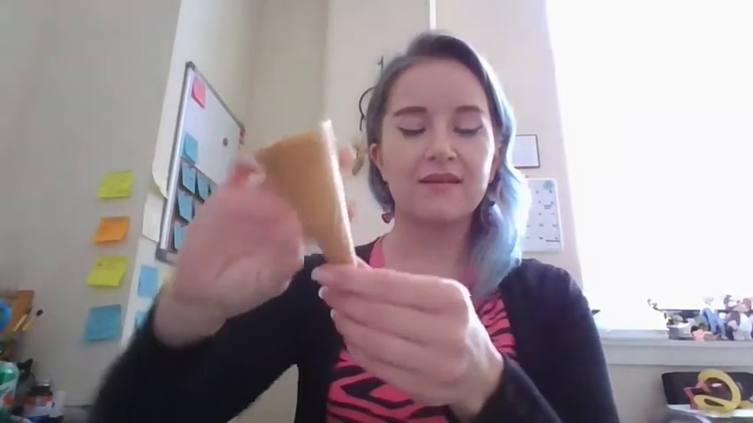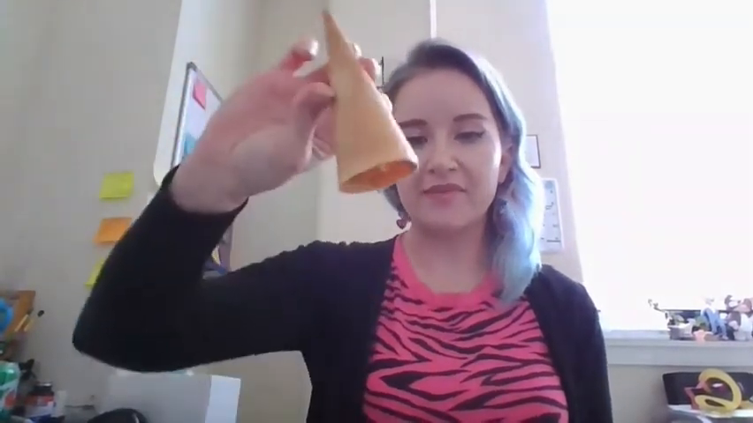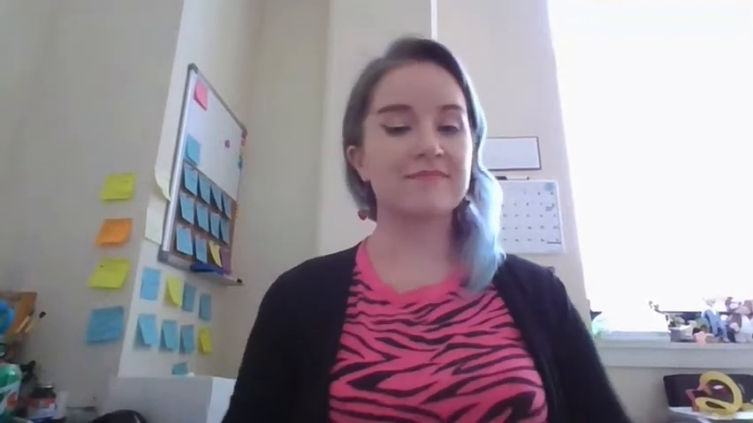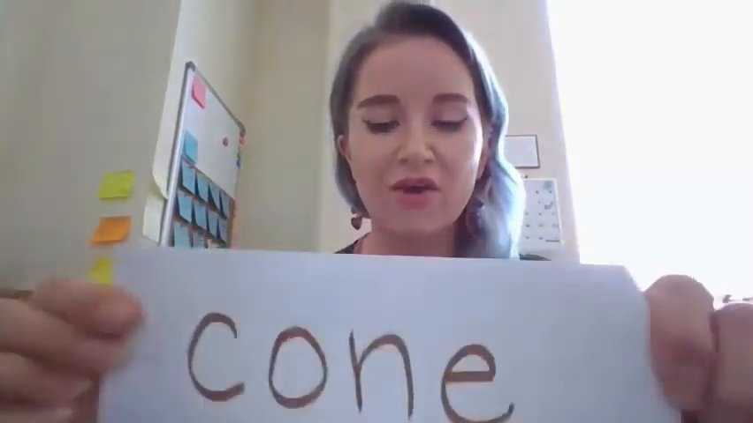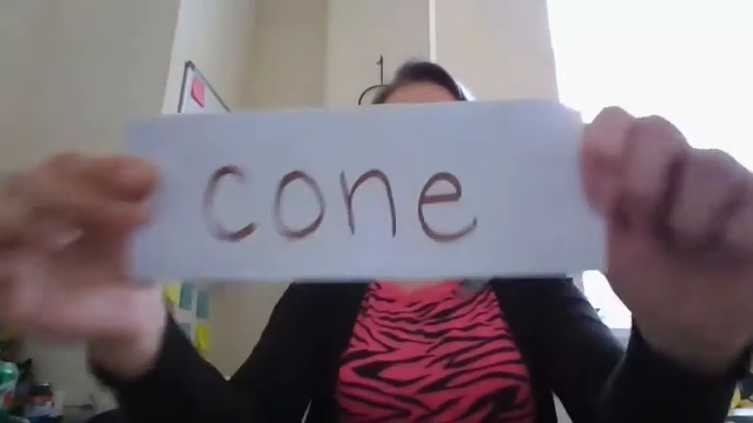First one, let's see here. Here it is. This is an ice cream something. What 3D shape might this be? If you said cone, you are correct. That was a cone. All right, next one.